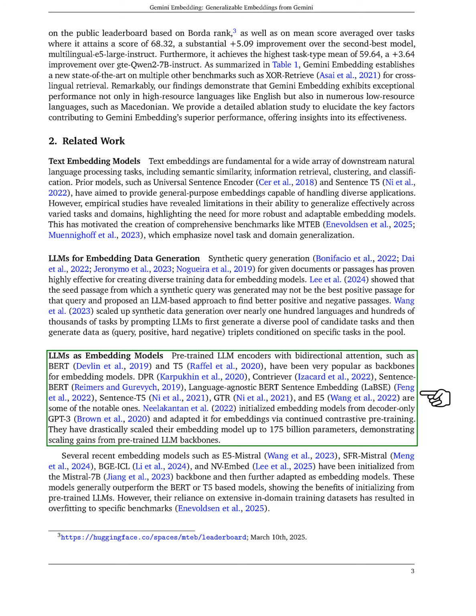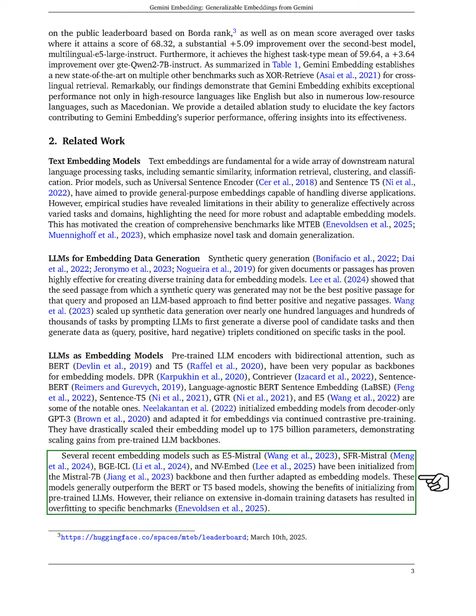Furthermore, LLMs have been utilized as backbones for embedding models, with pre-trained models like BERT and T5 being popular choices. Recent models initialized from LLMs have demonstrated significant performance improvements, although they often require extensive in-domain training datasets, which can lead to overfitting.